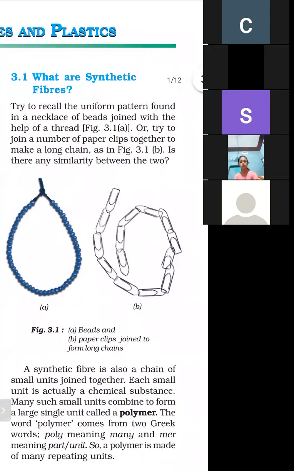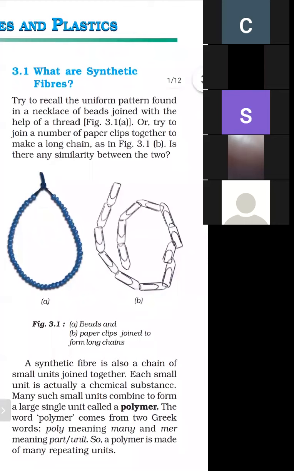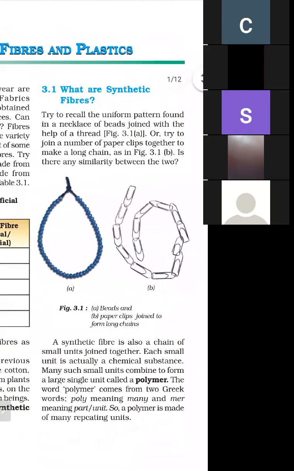And what is the meaning of polymer? Poly means many and mer means unit. So these are made up of small units, and these small units are made up of chemicals. So a polymer is made up of many small units, just like shown in the figure in the case of thread. So this is the polymer. You have to learn the definition of polymer.